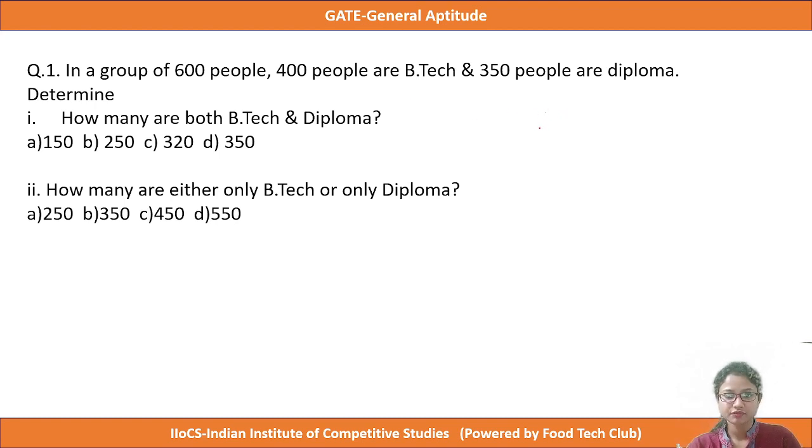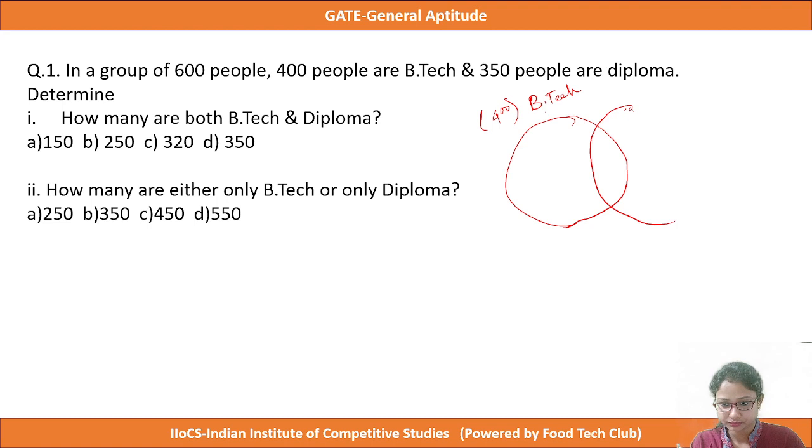Among the 600 people, 400 people are BTech and 350 people are diploma. That means we will draw a circle at first which will represent the BTech, and the number of students is 400, and another circle is the 350 people of diploma. This is the diploma, 350 people, and this is the common section.